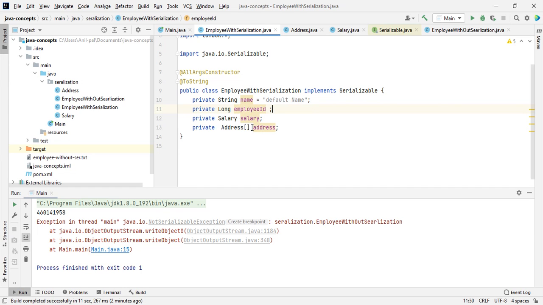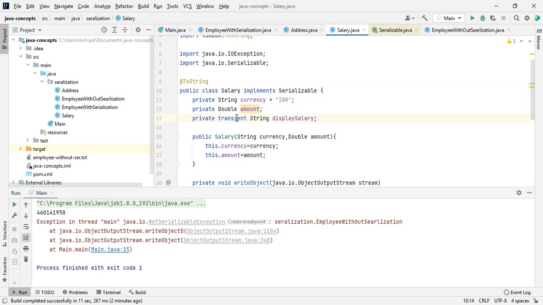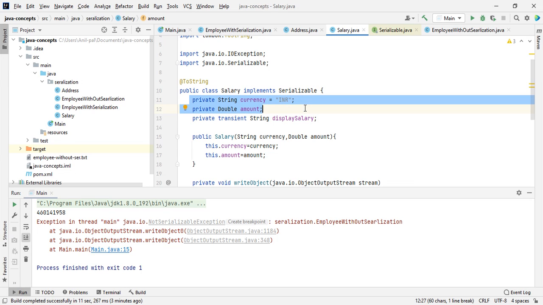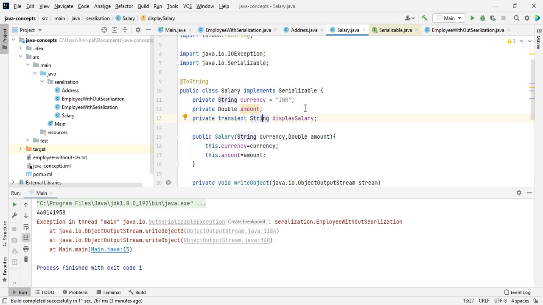Another important concept is transient. Whenever we find a situation in our daily work where some fields are not required to be serialized, because we can derive or calculate them from other fields, we can mark them transient. In this example we have displaySalary, which is the salary in a more readable form, and we can derive this display salary using amount and currency.